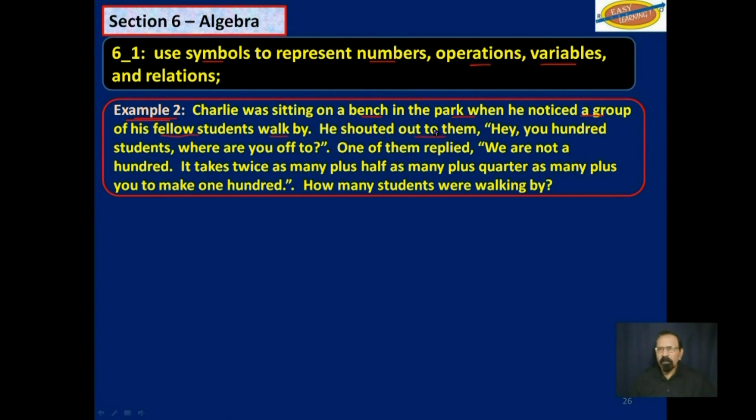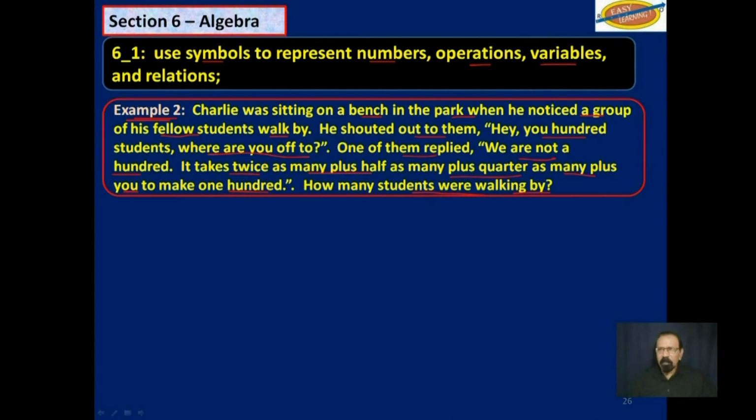He shouted out to them, "Hey, you 100 students, where are you off to?" One of the students replied, "We are not 100. It takes twice as many, plus half as many, plus quarter as many, plus you to make 100." How many students were walking by?